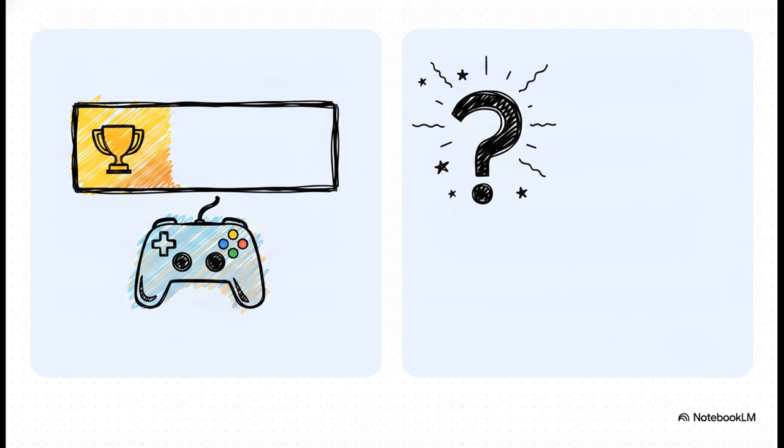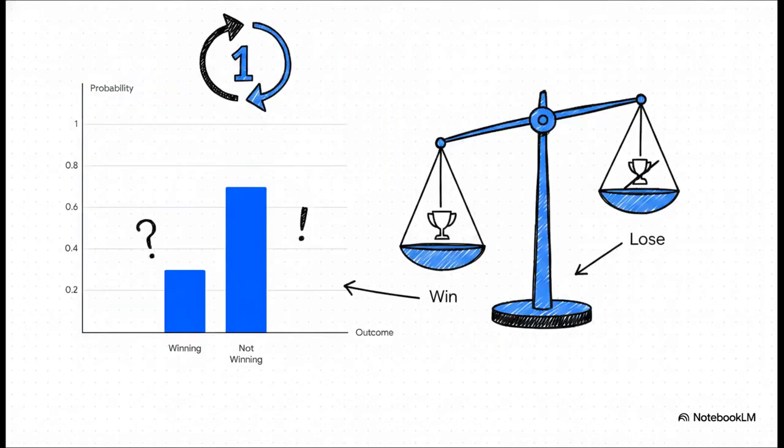But this naturally leads us to a really important secondary question. If his chance of winning is 0.3, what is the probability of Martin not winning? So, the crucial point is this. All the possible outcomes of an event absolutely must add up to a certain one. Think about it. You either win or you don't. There's literally no third option.